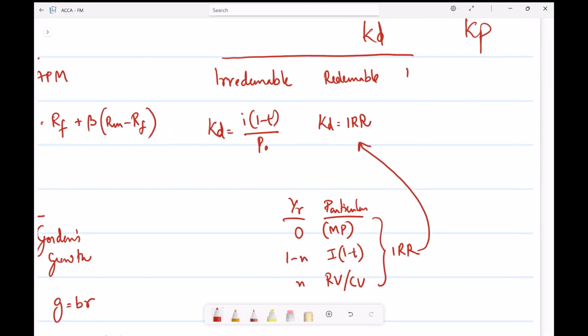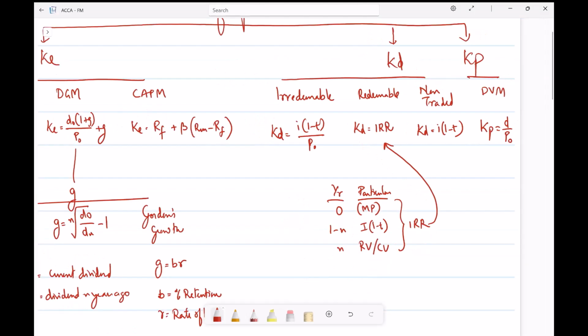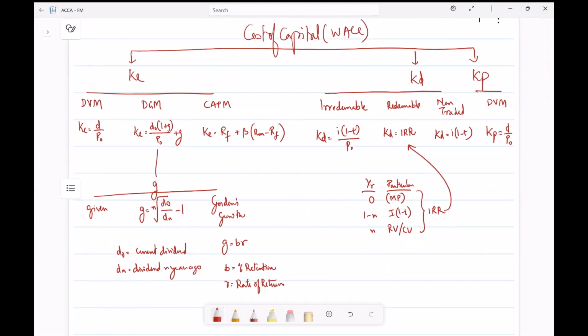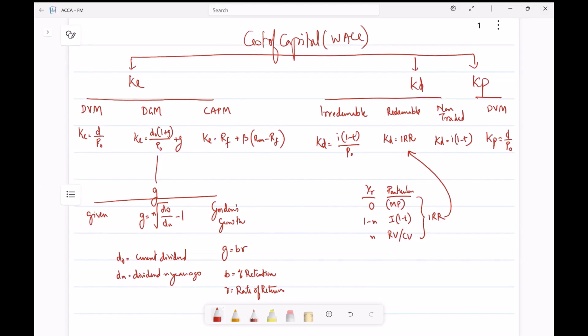And the last one is the non-traded debt, such as bank loan, where KD is just equal to I into (1 minus T). And the last one, KP, which is the dividend valuation model, where KP is equal to D divided by P0. Now let's apply this knowledge in that Descript company in order to find the WACC.